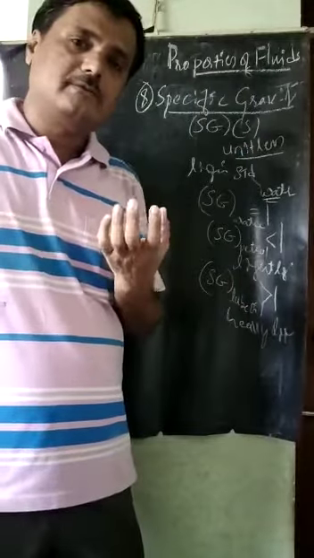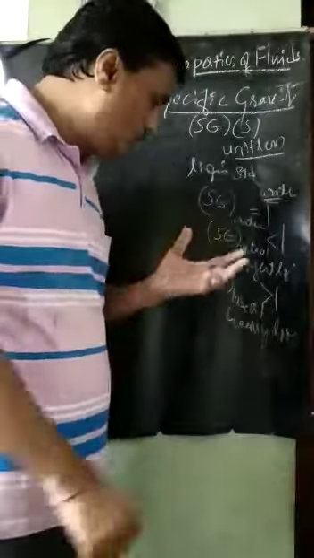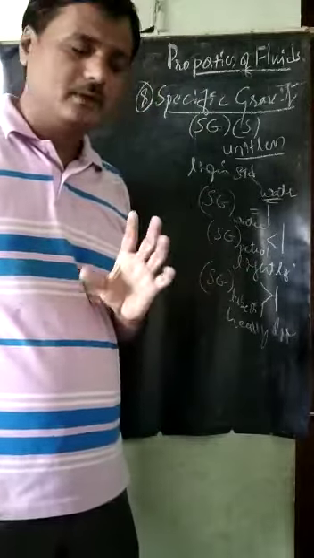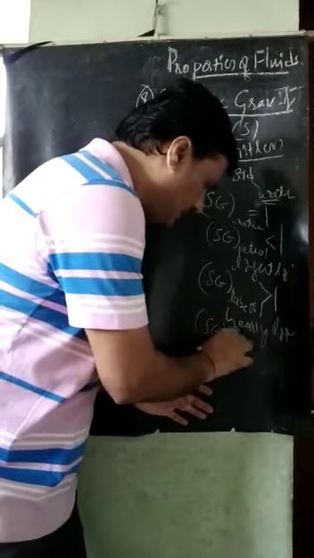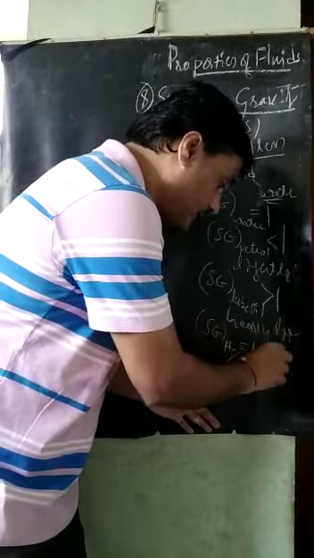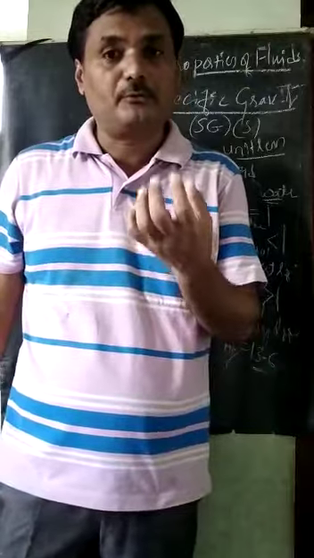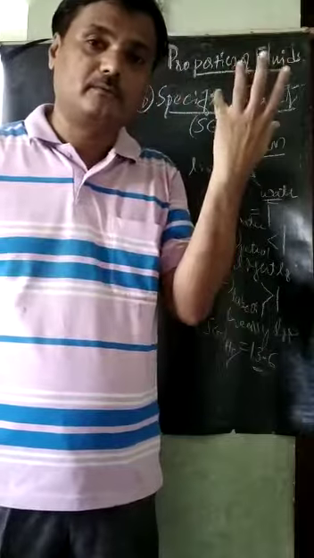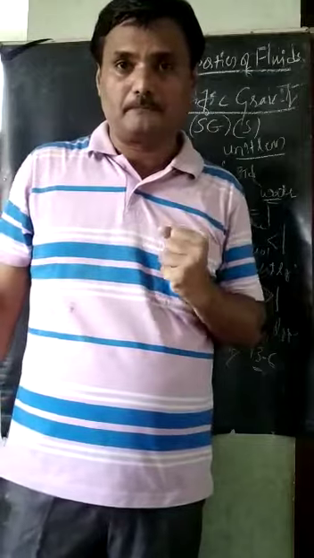In the case of heavy liquids, if I take mercury, mercury is very heavy. The specific gravity of mercury, Hg, is how much? It is 13.6. See this: water has specific gravity of only 1, whereas mercury has 13.6, almost more than 13 times that of water.